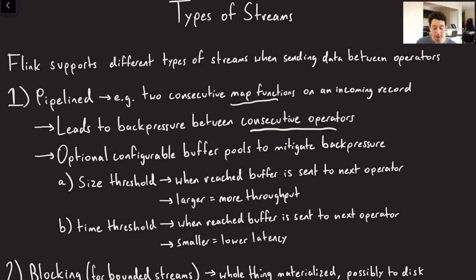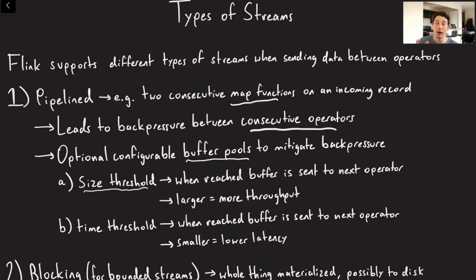That being said, Flink does have something called configurable buffer pools. So buffer pools are basically going to allow us to control how much back pressure these pipelined operators have on one another. So you can set two main fields for them. There's one that's called a size threshold. So basically, operator number one, the first operator in the chain, is going to produce a number of records up to a certain size.